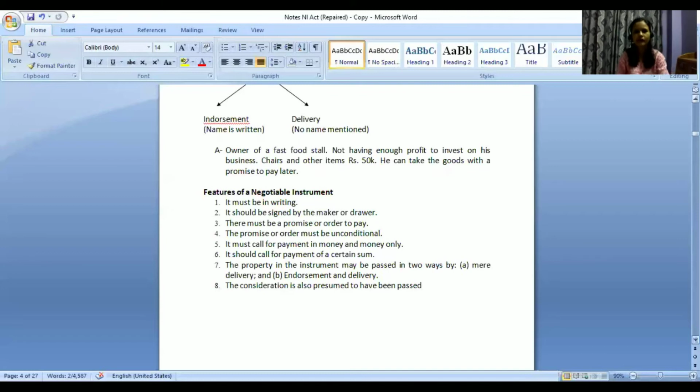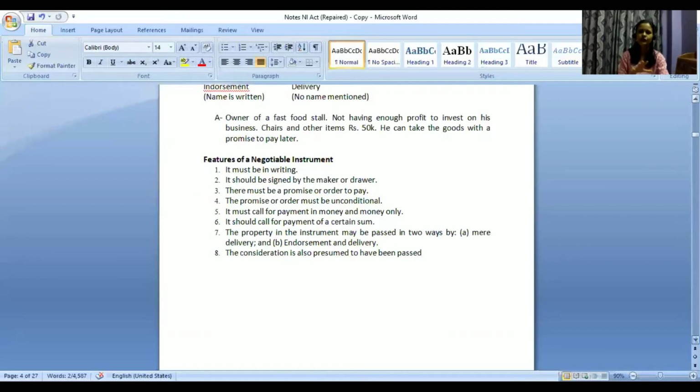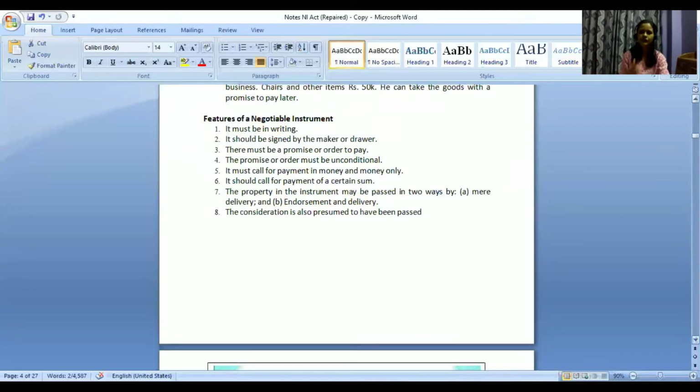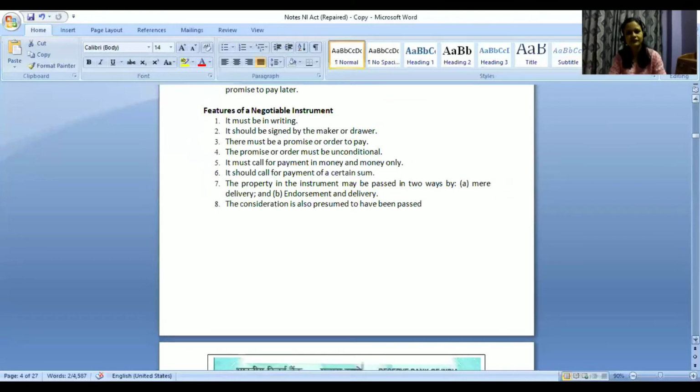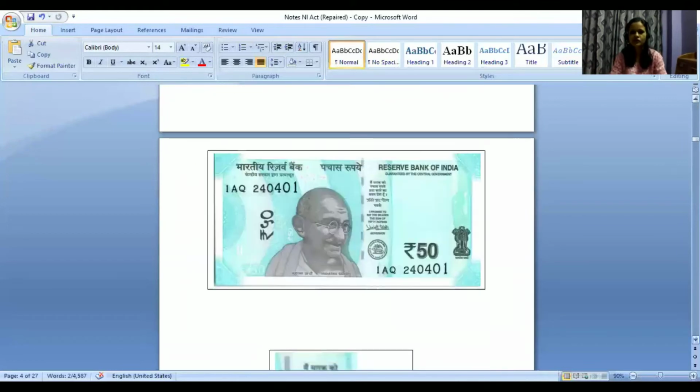So these were some of the features of negotiable instruments in general, which should apply to all these three different types of instruments. So can we consider currency notes as a type of negotiable instruments? Will NI Act be applicable? No, ma'am, it isn't applicable, ma'am. Even that the currency, as per currency act, some act is there, ma'am, for that. Yeah. So Indian Currency Act is there.